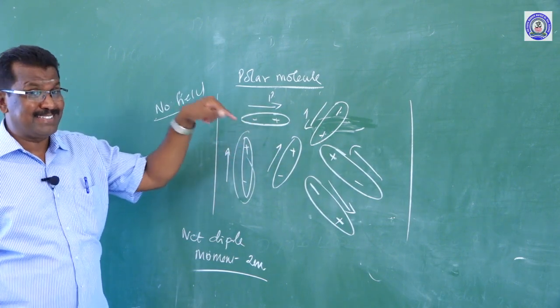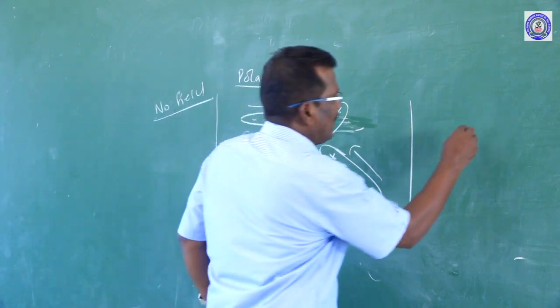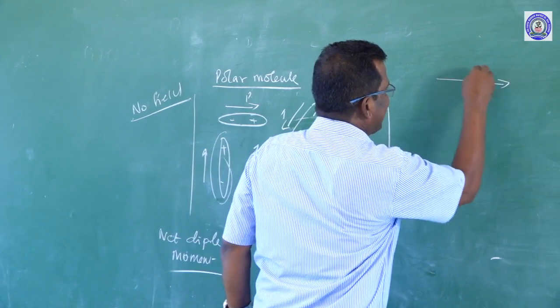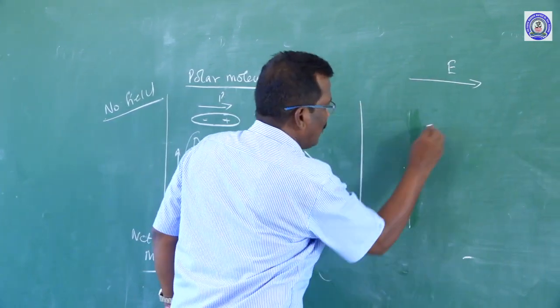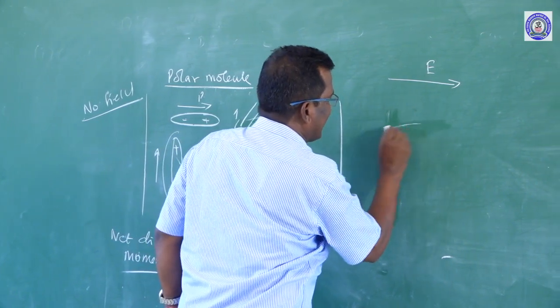When placed inside an electric field, if the electric field is applied, all molecules orient themselves only in a particular direction.